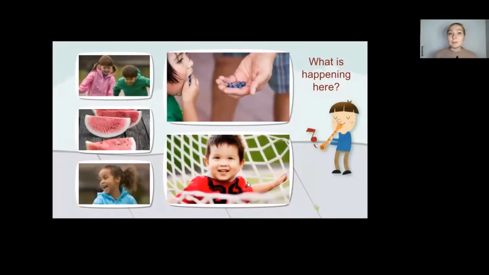So the girl is smiling. The fourth picture, the big picture on the screen, we got the girl eating some berries. So we can say the girl is eating some blackberries, yeah? The fifth picture, we got the kid lying in hammock, yeah? Good.